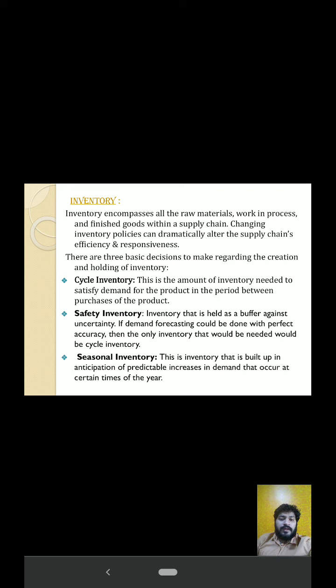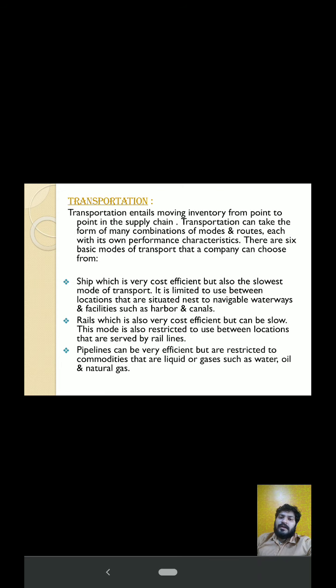This is inventory that is built up in anticipation of predictable increases in demand that occur at certain times of the year. Transportation entails moving inventory from point to point in the supply chain. Transportation can take the form of many combinations of modes and routes, each with its own performance characteristics. There are six basic modes of transportation that a company can choose from.